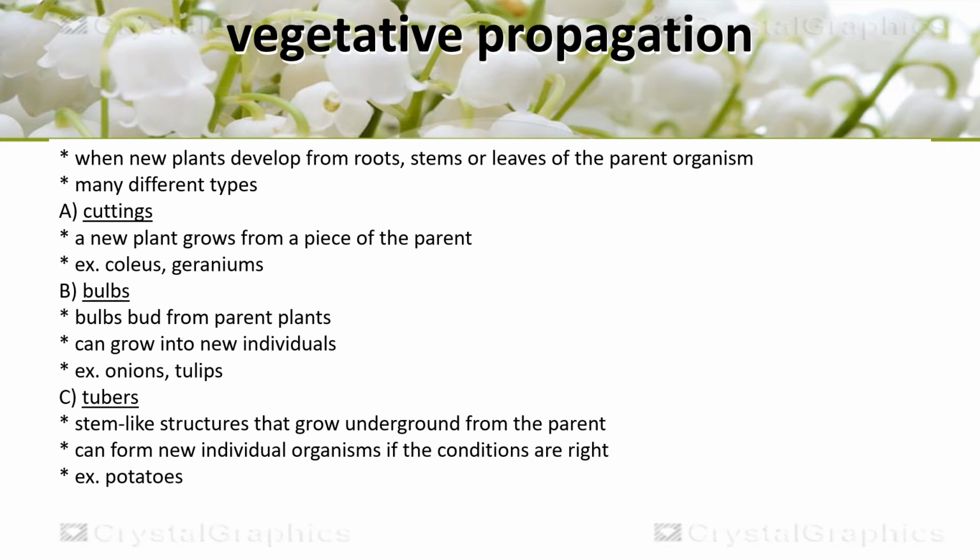Now, if we talk about the bulbs, bulbs are the parts of the plants that bud from the parent plants, and each bud has the ability to grow into a new individual. Onions and tulips vegetatively propagate through bulbs. Then tubers are the stem-like structures that grow underground from the parent. They can form new individual organisms if the conditions are favorable. And an example of a plant that vegetatively propagates through tubers is the potato.